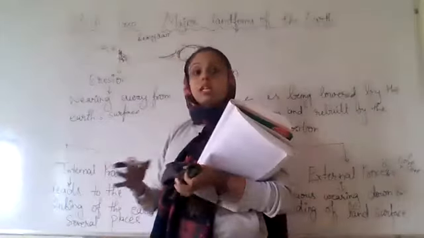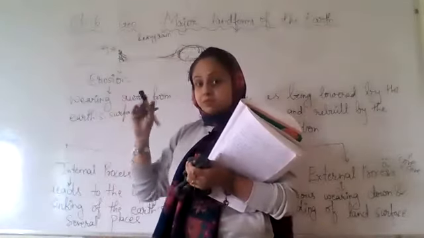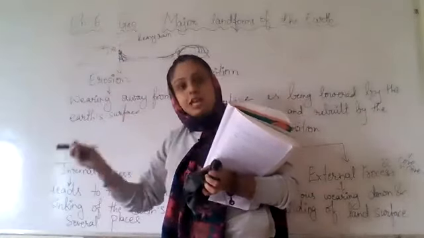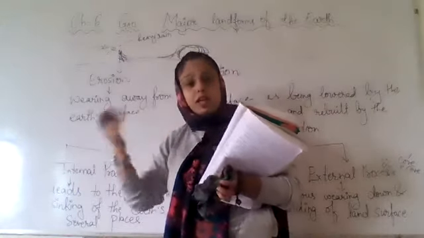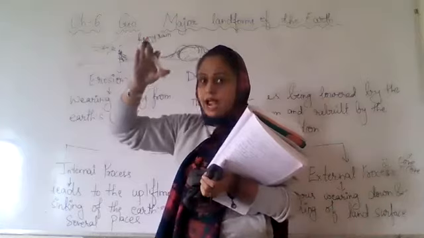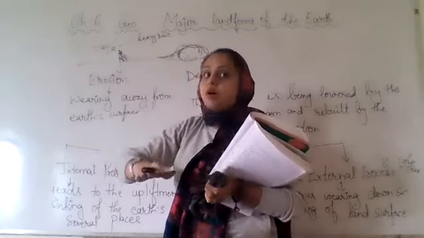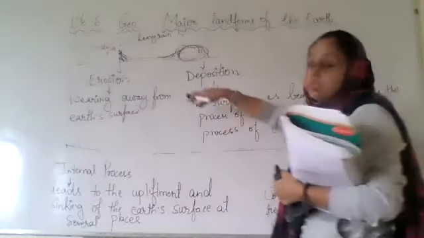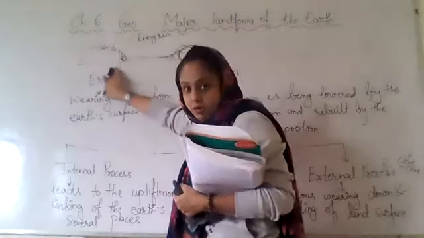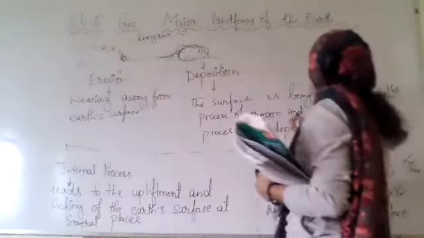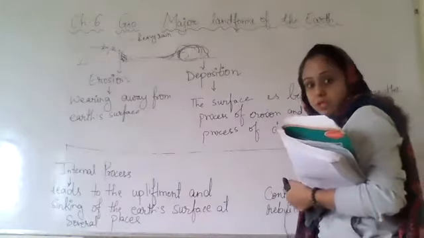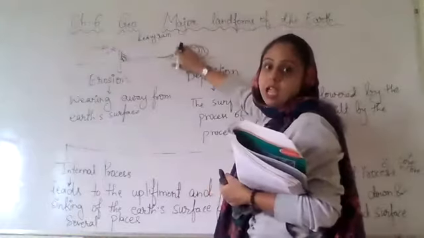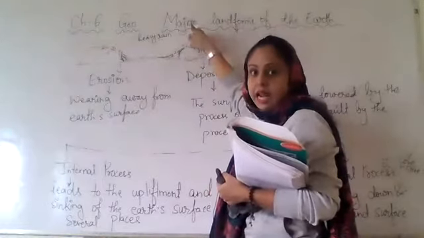So this is erosion. In erosion, what happens? The land surface is being lowered down, right? Because the particles are breaking from that, right? The particles are wearing away from that. So because of that, that landform is being lowered down, right? And so in erosion, the land surface is being lowered down, and again it is rebuilt in the process of deposition. So it is again coming and it is collecting at this place and it is rebuilding the land surface.